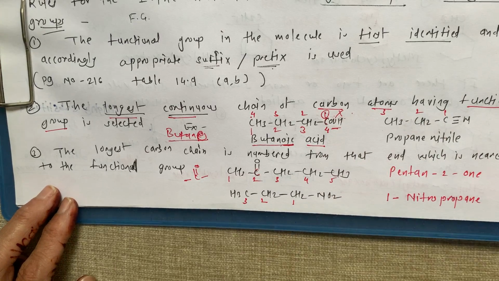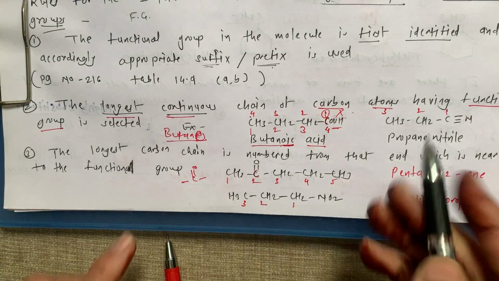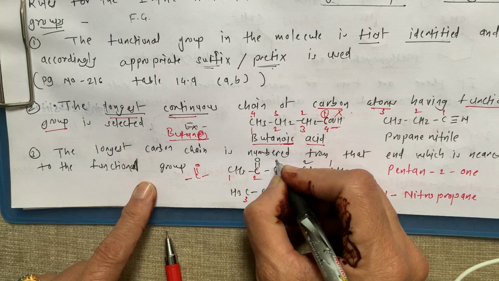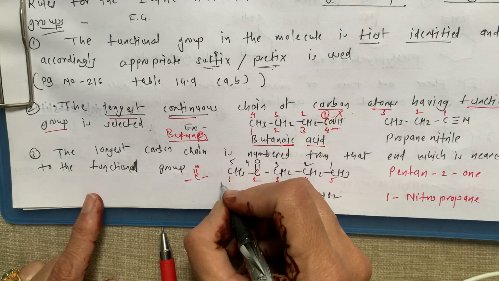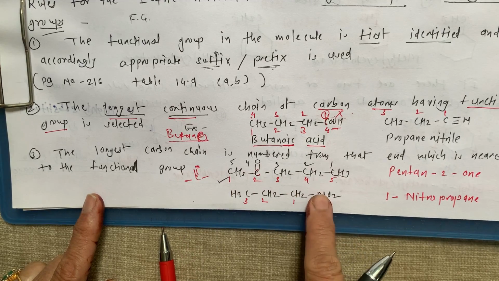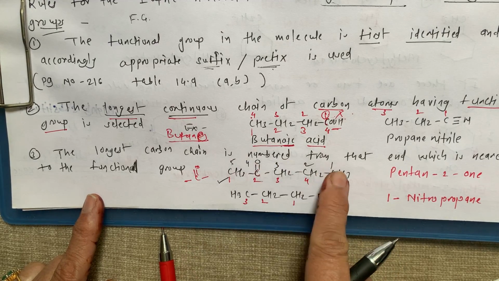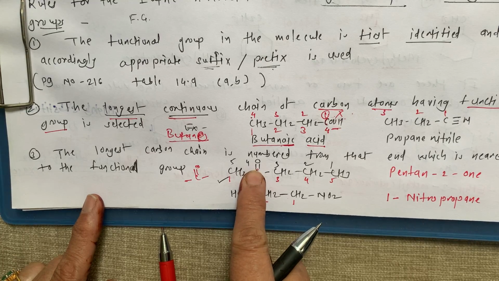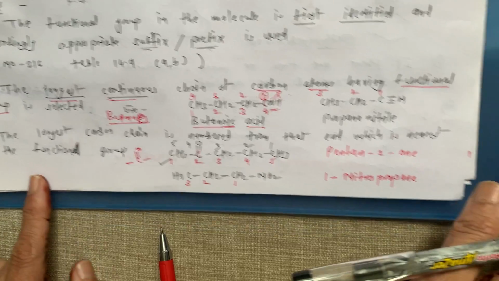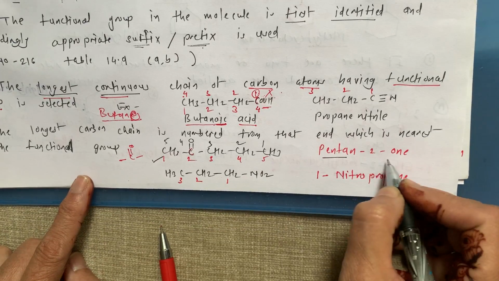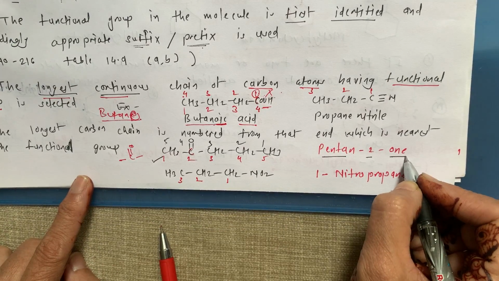If you start from here, then it is also 1, 2, 3, 4, 5. So which is the right way of numbering? From the left end, not from the right end, because from the right end it will come on 4, while from the left end it is coming on 2.